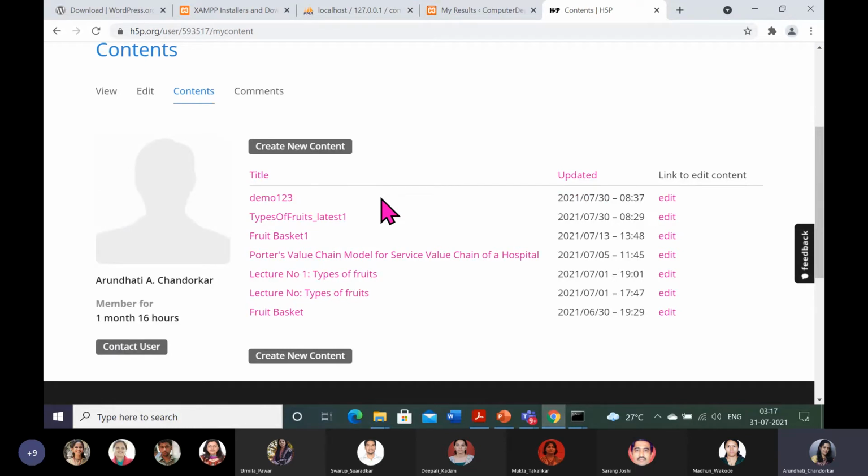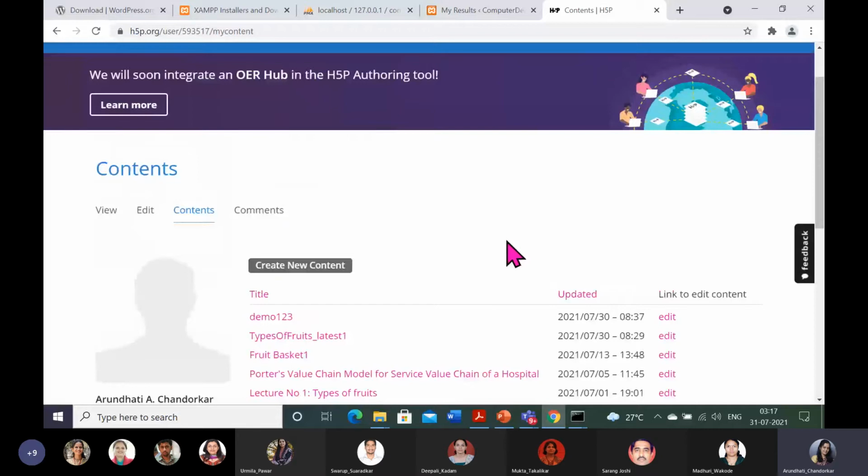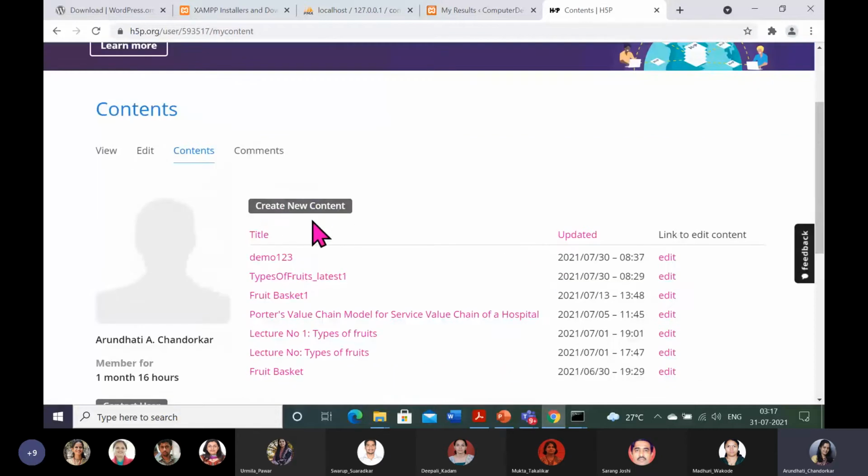That's why in the outline I stated that after the course presentation I will show you image hotspot, and I will include that image hotspot in the course presentation. So this is the site look. Now we will start creating image hotspot, the next interactive e-content as per the outline. First we have completed the interactive course presentation.